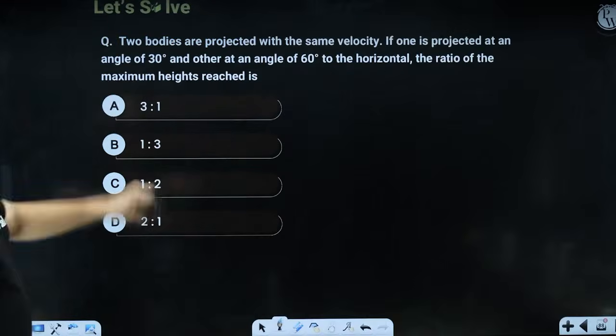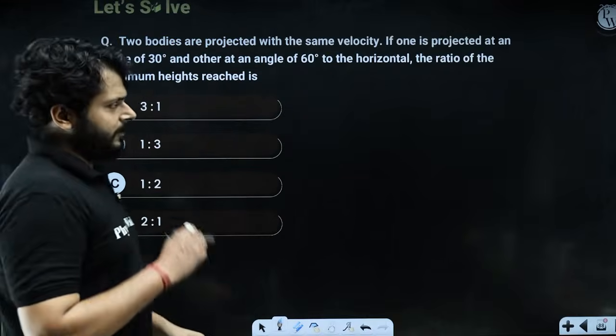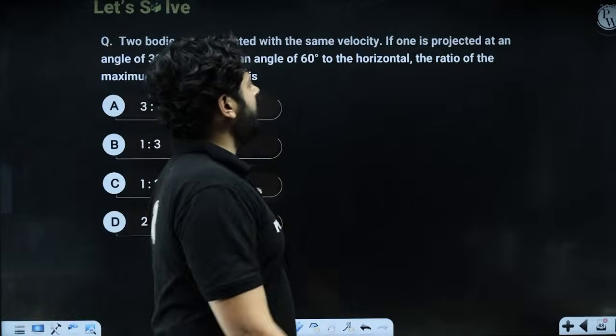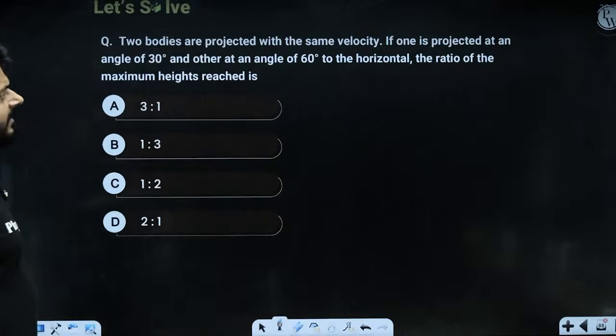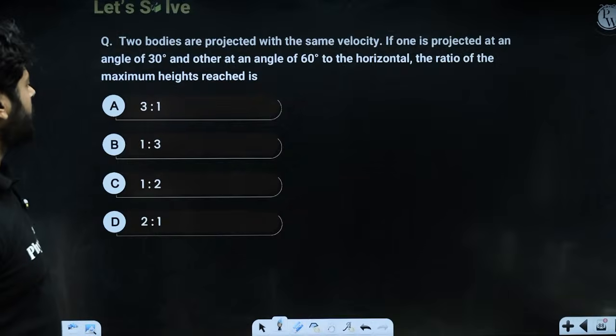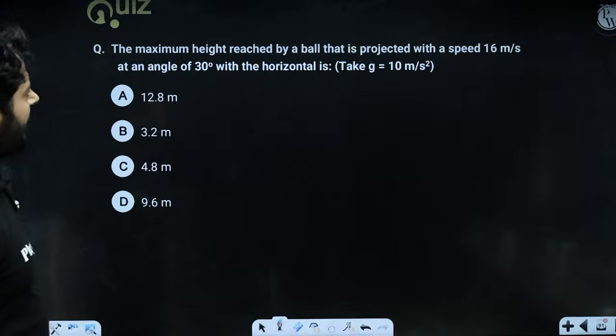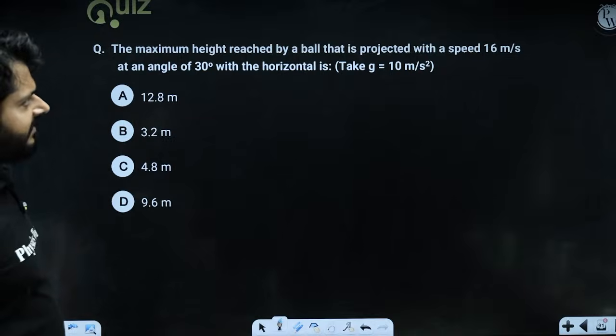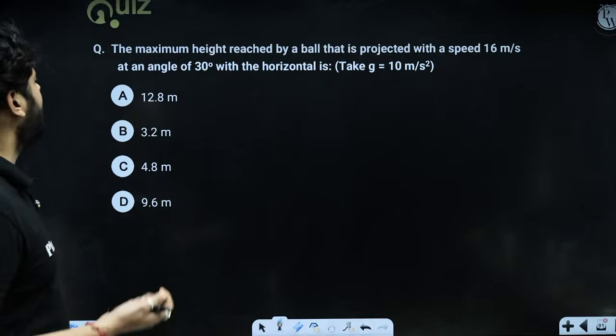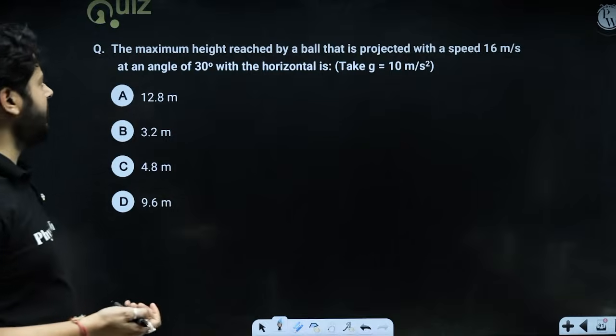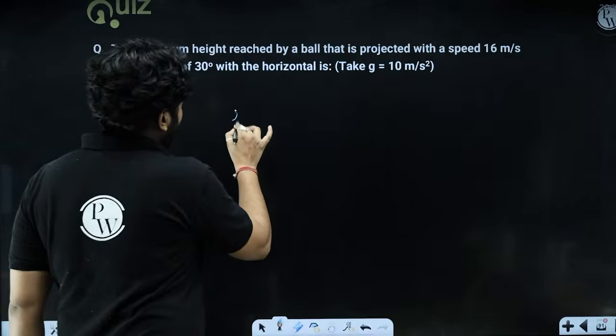Okay, look at this question. Two bodies are projected with the same velocity. If one is projected at an angle 30 degree, the other at 60 degree to the horizontal, the ratio of the height attained. This is the same question. The maximum height reached by the ball that is projected with a speed 16 meter per second at an angle 30 degree with the horizontal.